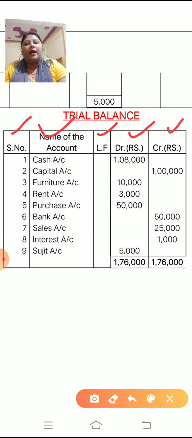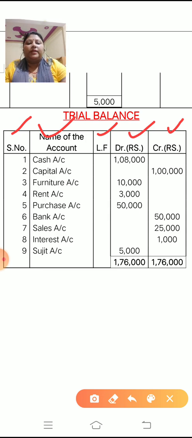And name of the account, all the names of the accounts you have to write down here according to the serial number. First you have maintained cash account, second capital, third furniture, fourth rent, then purchase, bank, sales, interest and Sujit. Okay, so all the names you have to write down. Now ledger folio column you have to leave. Now the amount you have to fill either on debit side or in credit side.